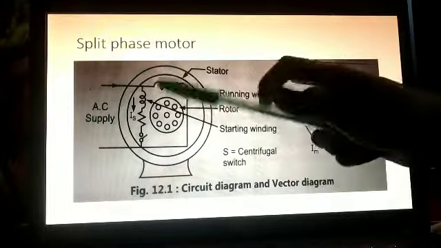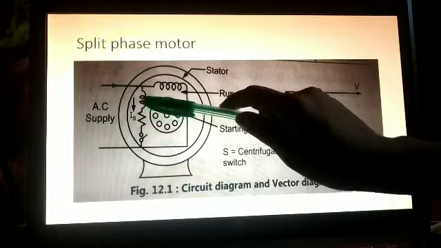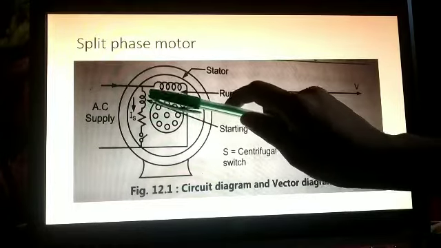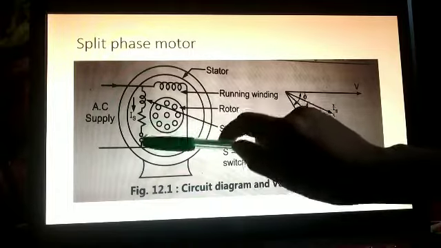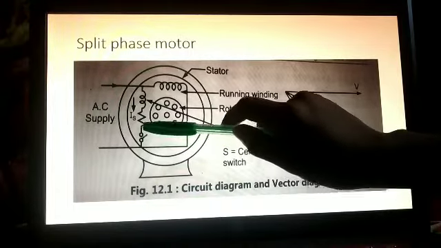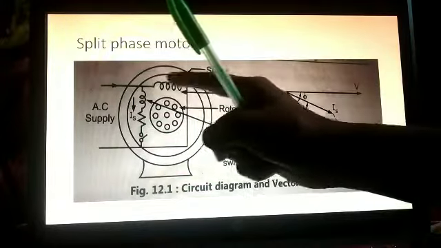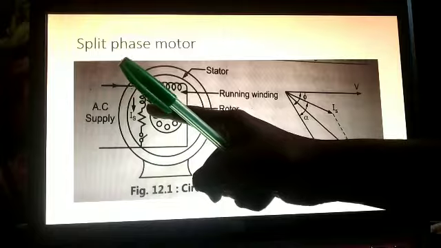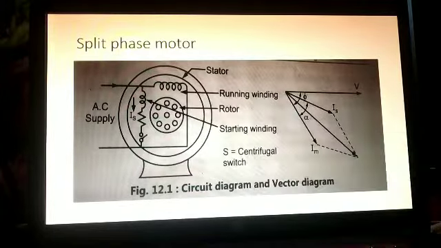So another winding is called the starting winding. This is the starting winding, or it is called the auxiliary winding, in series with the switch. So here you can see the switch. In series with the switch, it is connected, right? Here you can see this is the main winding and this is the starting winding, and the starting winding is connected in series with the switch.